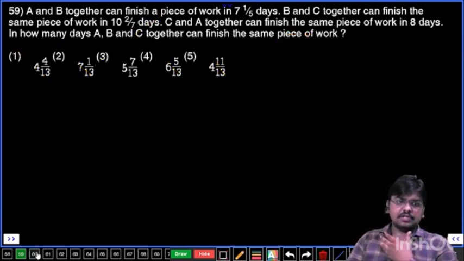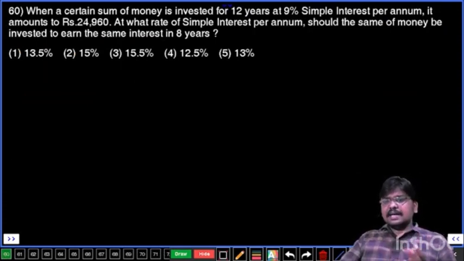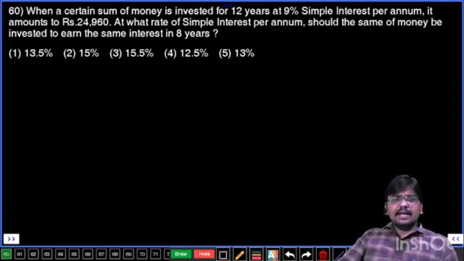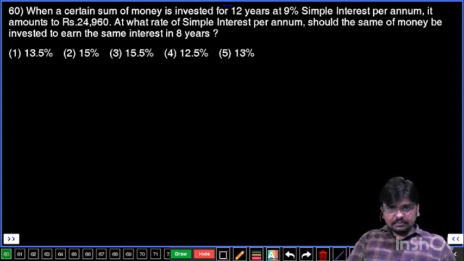Question number 60. When a certain sum of money is invested for 12 years at 9% simple interest per annum, it amounts to rupees 24,960. At what rate of simple interest per annum should the same sum of money be invested to earn the same interest in 8 years?